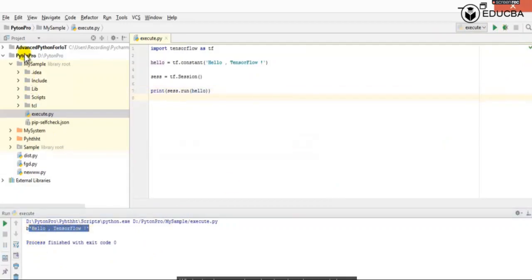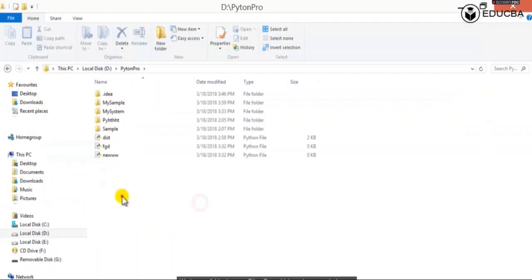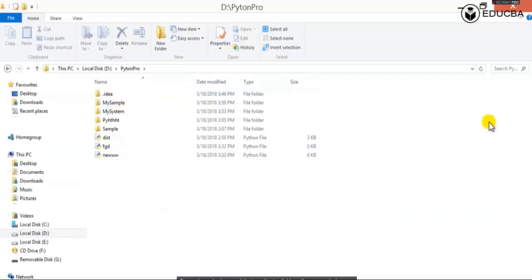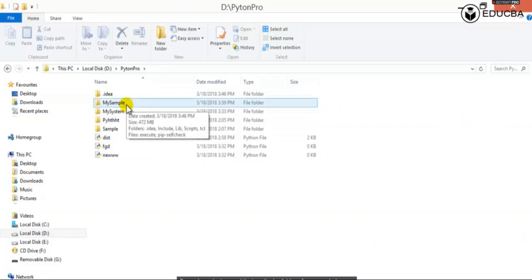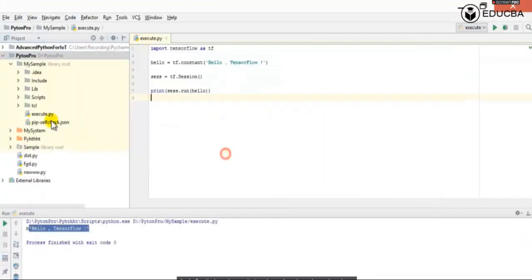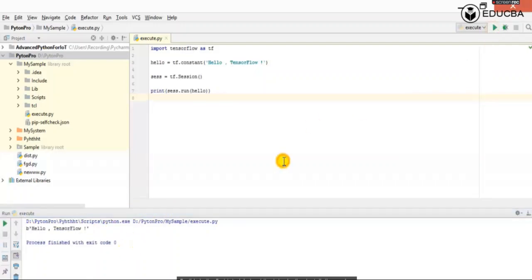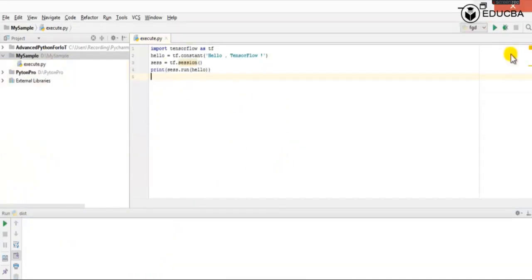What extra changes we have done here is we have created a project in which we have different kinds of libraries. In the D drive, we have a folder called Python Pro, which we have created. Inside Python Pro, we have the other libraries. We just moved the my sample folder inside this Python Pro. After that, we made the capital S change and ran this, and we get the message TensorFlow. So this is the first tutorial about the introduction, installation, and the Hello World program with the help of TensorFlow.